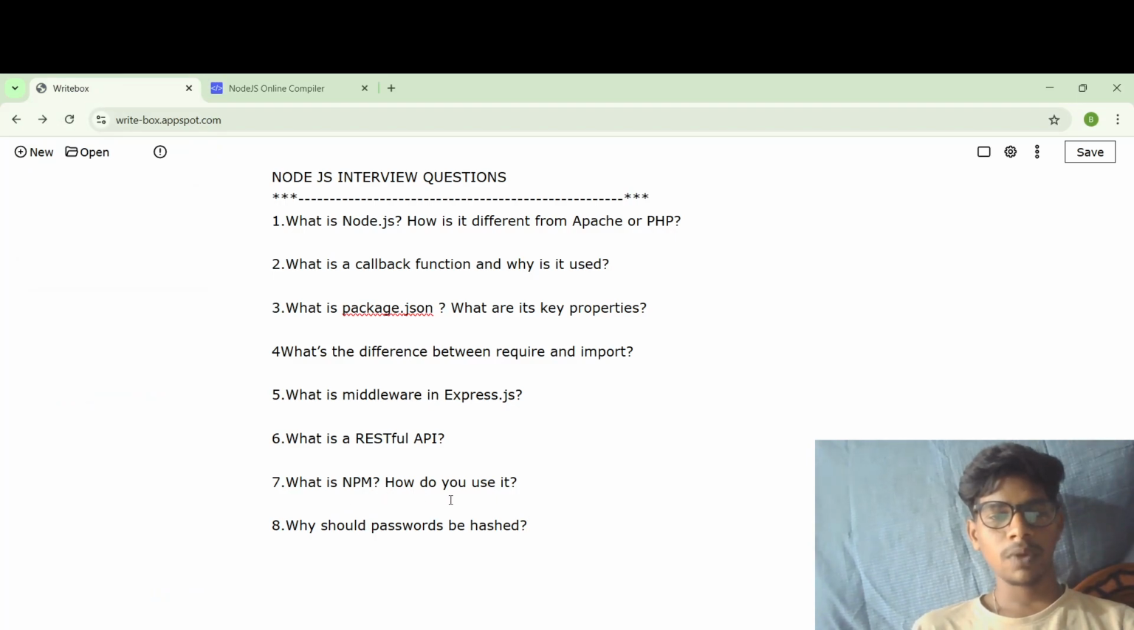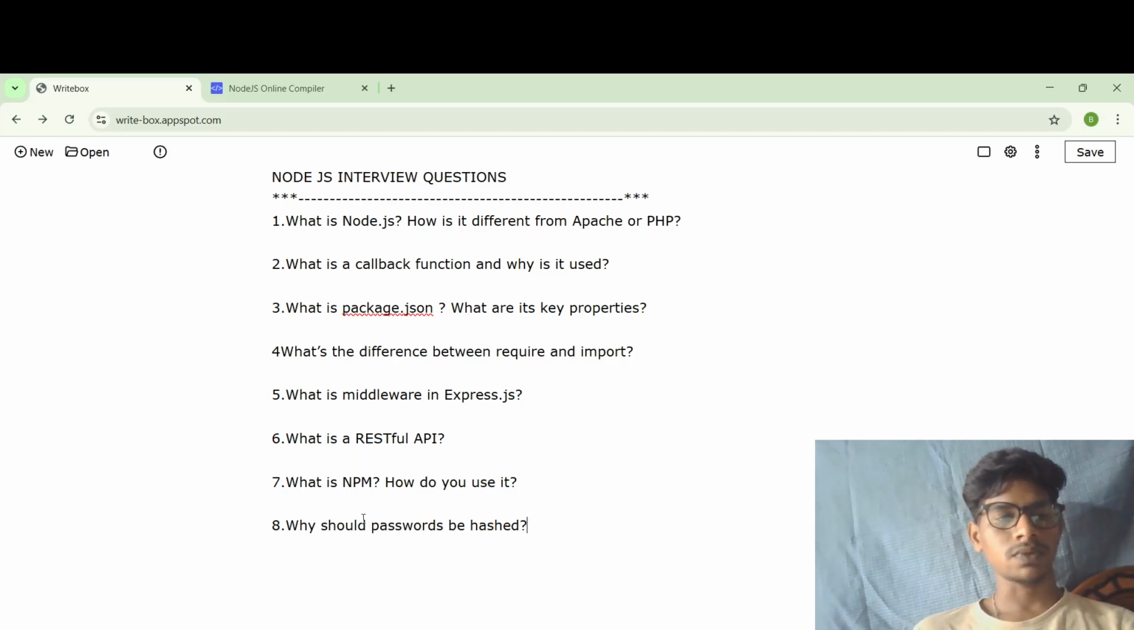What is npm? How do you use it? npm stands for node package manager. It is used to install packages, run scripts, share, and manage project dependencies. For example, if you want to install packages, we use npm install express. If you want to run the scripts, npm start. Like that we use npm.